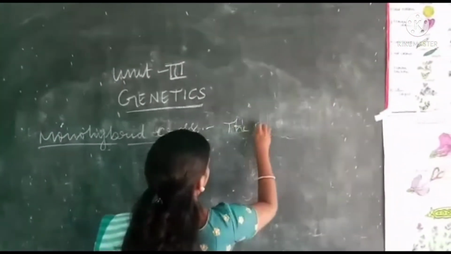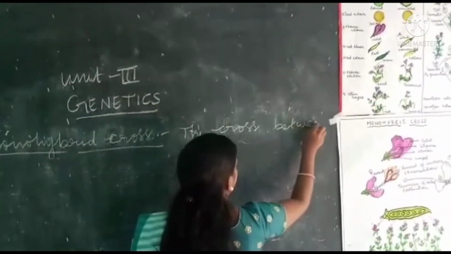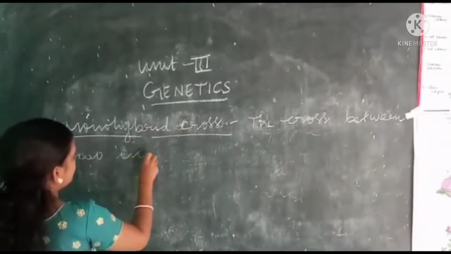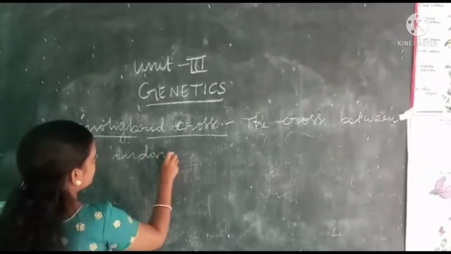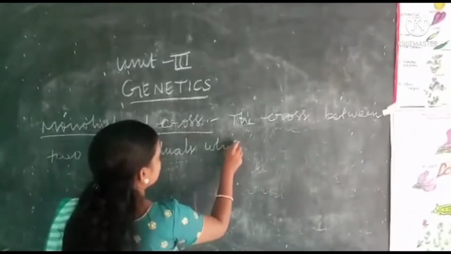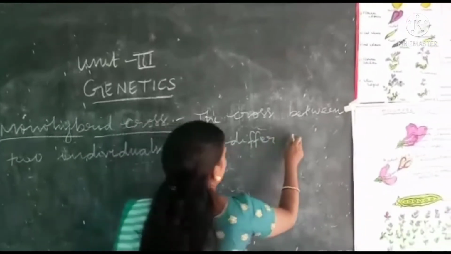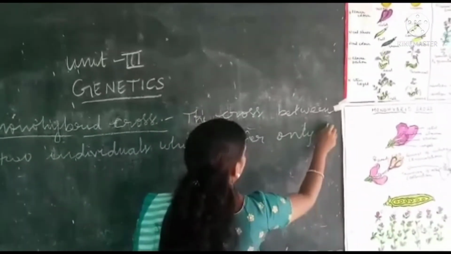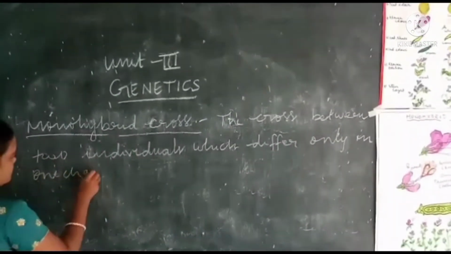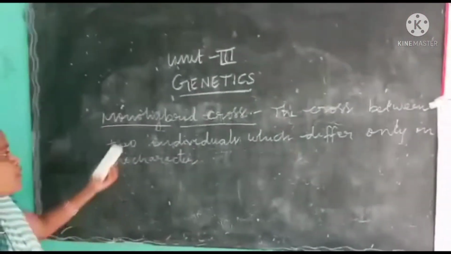The cross between two individuals which differ only in one character is a monohybrid cross.